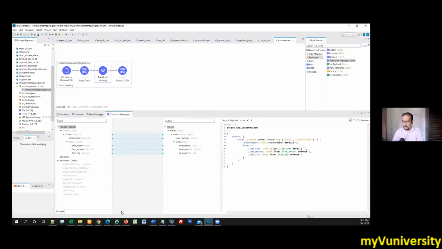If you remove the double quotes, it will be fine. Can you make out what suggestion he is giving, Rajesh? Item amount and item quantity are numeric values, so we should not have double quotation around that.